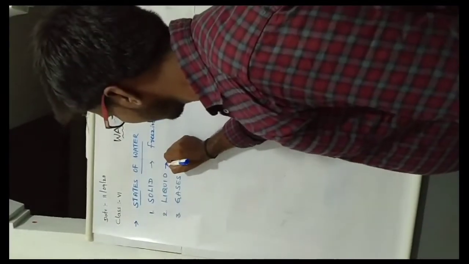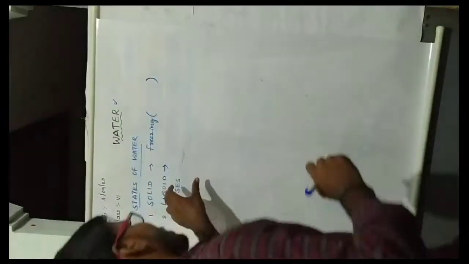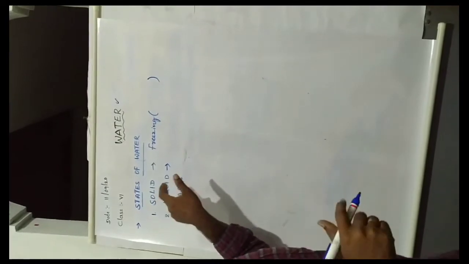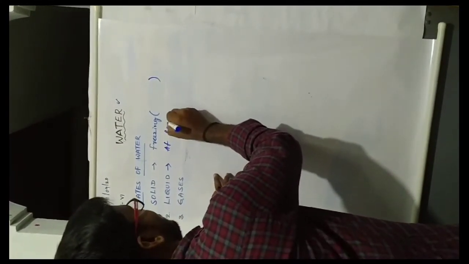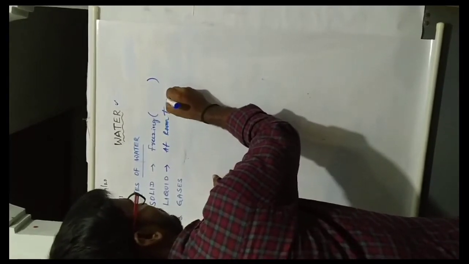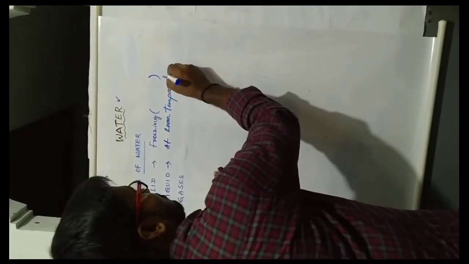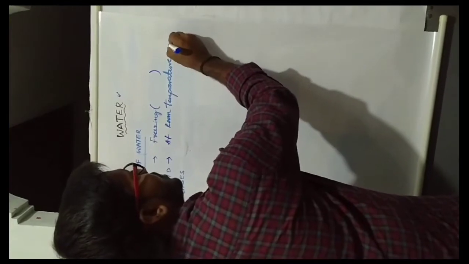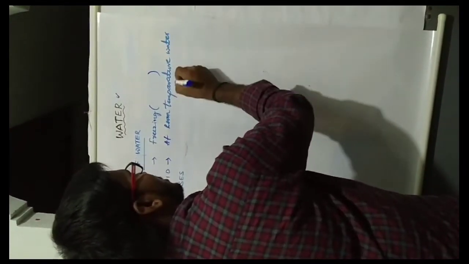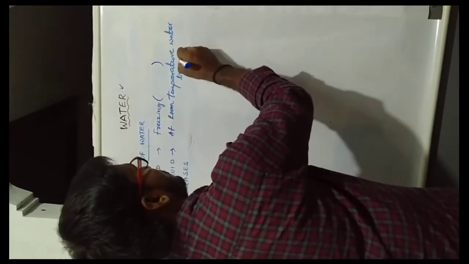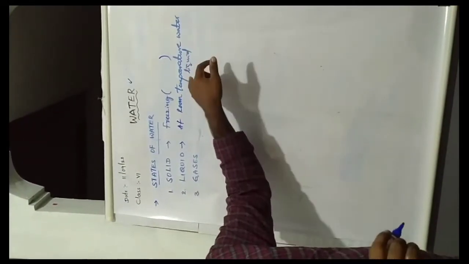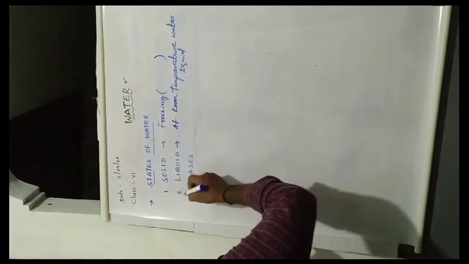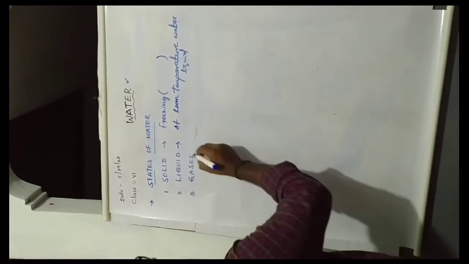Next, liquid. Water is always present in liquid state at room temperature. At room temperature, water is present in liquid state. So that is the second state of water.